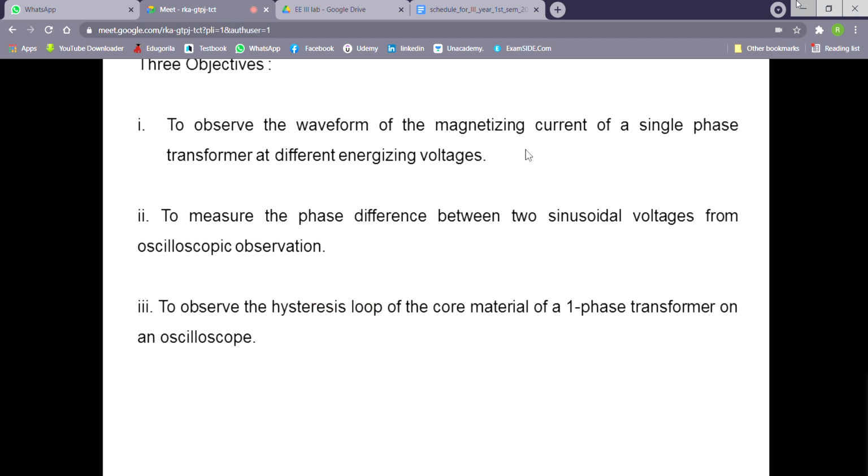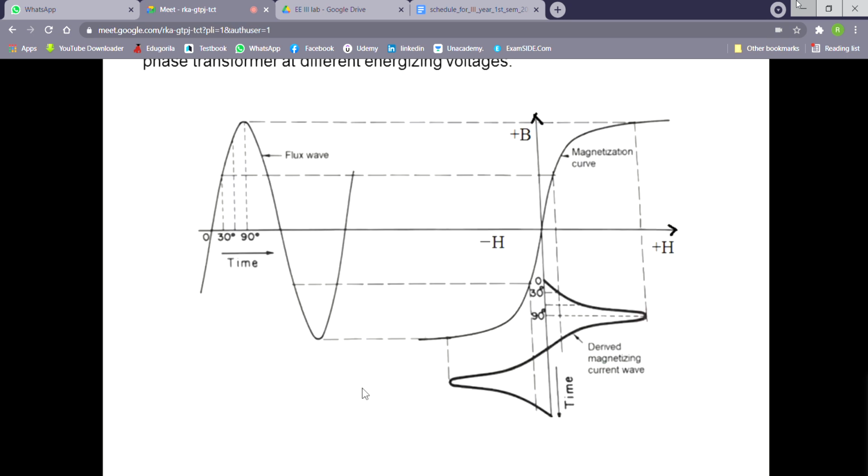So these are the objectives that I have told you, that I have copied here, because in the previous year there was no objective in that way, the instruction sheet was not available. Anyway, so these are the three objectives. So we shall go one by one.